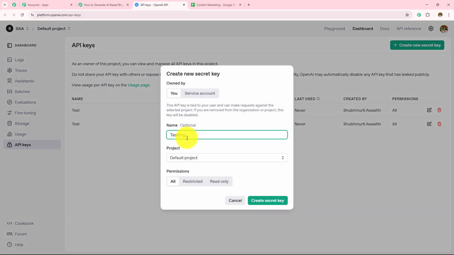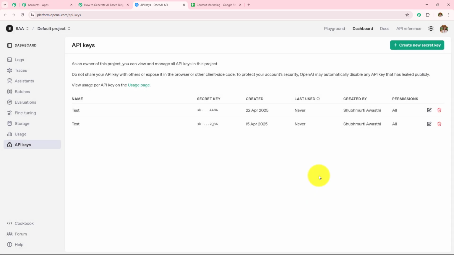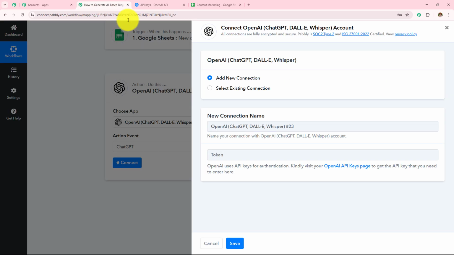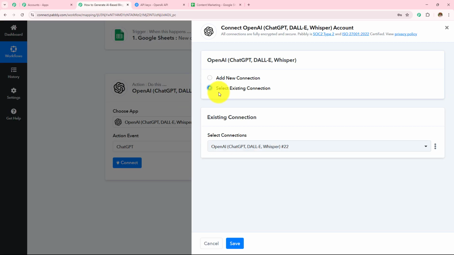First, I have to name this. Let's say the name of the key is testing. The project will be default project. The permissions will be all, and then you simply need to click on create secret key. A new API token will be provided to you, which you need to copy and simply paste over here. Here, as I have an existing connection, I have created this connection multiple times, that's why I'm going to go with this existing connection and then click on save.